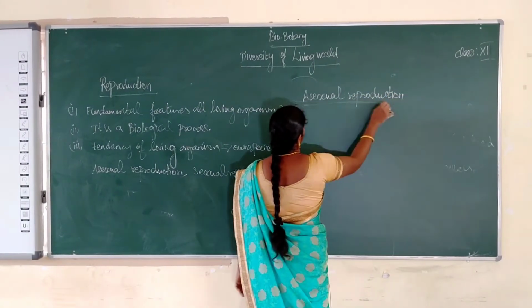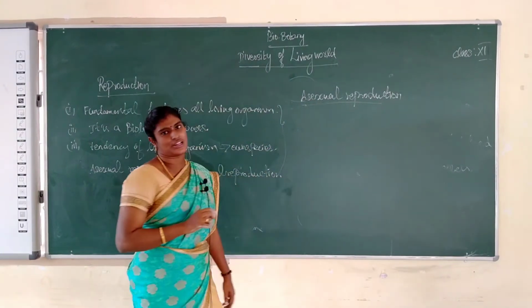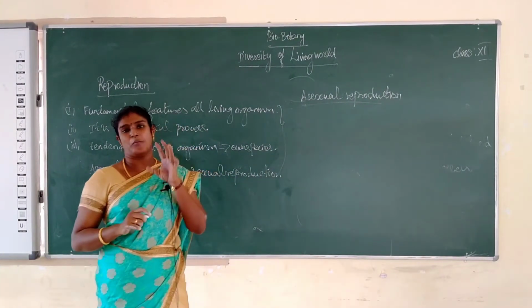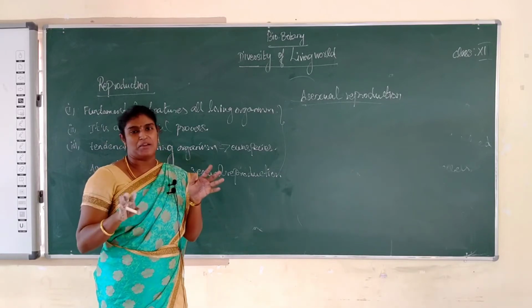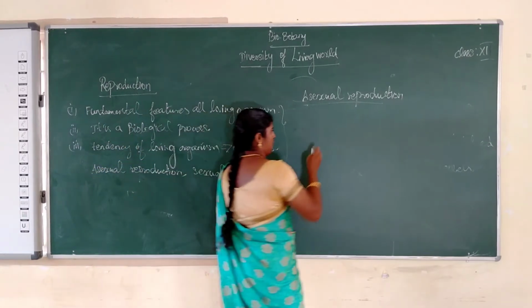A means absence of sexual reproduction. That is called asexual reproduction. This type of reproduction is by a process without involvement of gamete formation. Okay, without involvement of gametes.